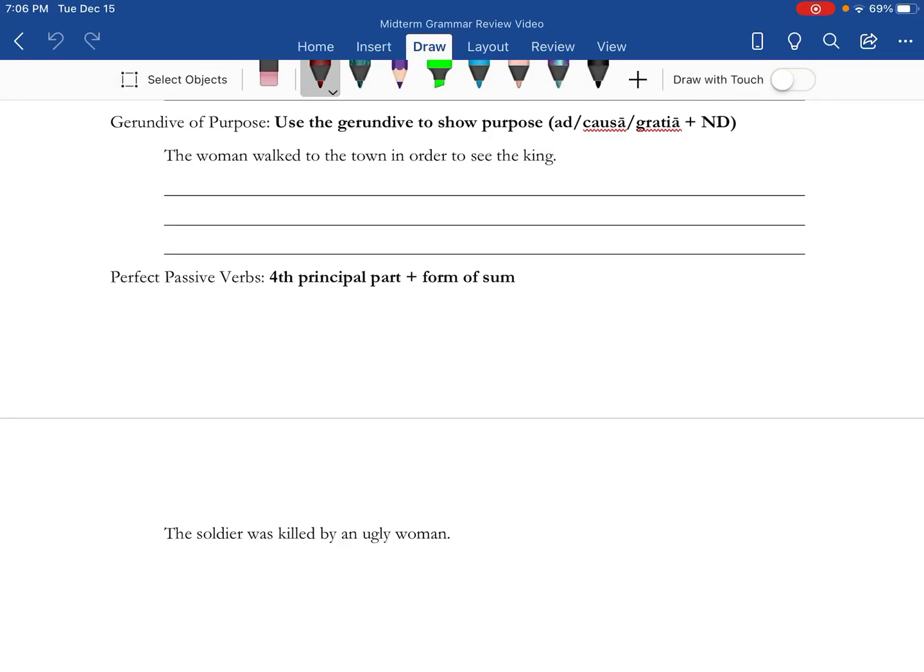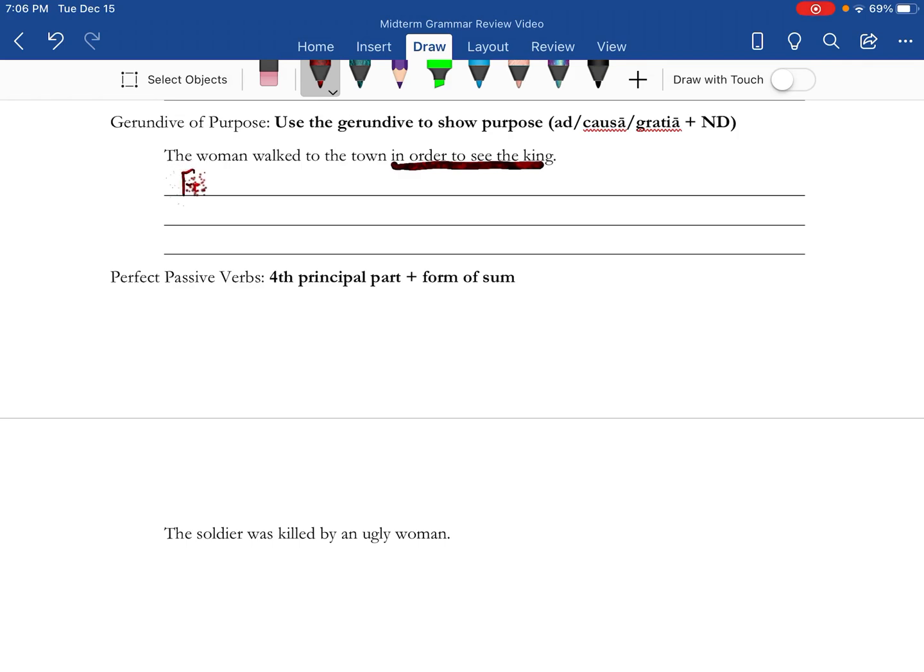All right, so two more grammar things I just wanted to cover that I forgot to: the gerundive for purpose, and perfect passive verbs. I figured I'd throw that in there. So, use the gerundive, which in the previous video you learned how to make, with ad causa gratia in order to show purpose. So, this is the purpose part. Cool.